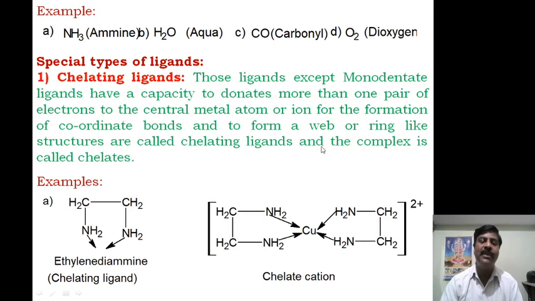A web-like or ring-like structure, or complicated structure, is formed by donating at a time 2 or 3 or 4 pairs of electrons to the central metal atom.